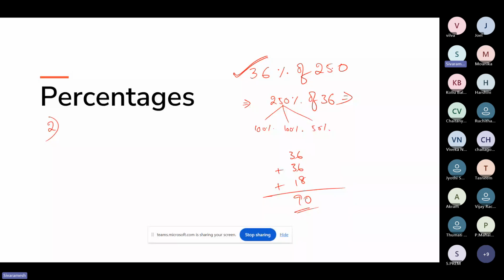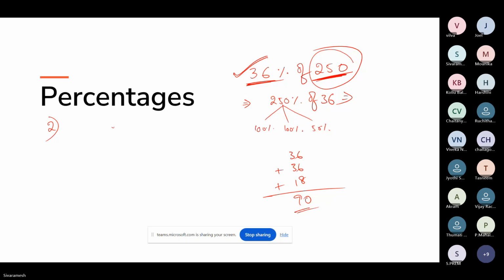That's the reason it is better to go with a percentage of b equals b percentage of a. And when to use this second shortcut: on either side, left or right, if you see any 25 multiples or 50 multiples, it will be easy to catch the logic. It's not only 150, 100, 200 or 250. Even 350 works, where the logic is 300 and 150. It will be easy to understand the logic when you have multiples of 50 on either side. If you observe 50 multiples or 25 multiples on either side, better go with this particular logic.